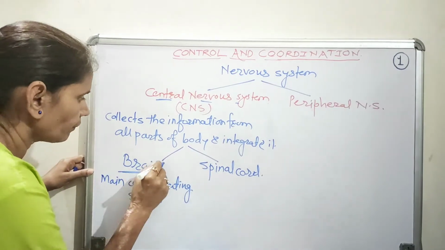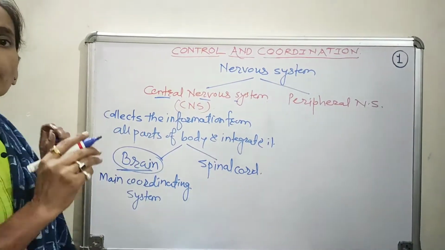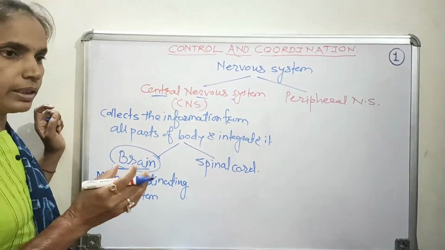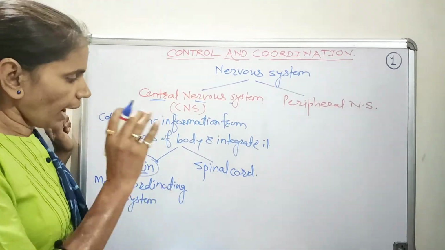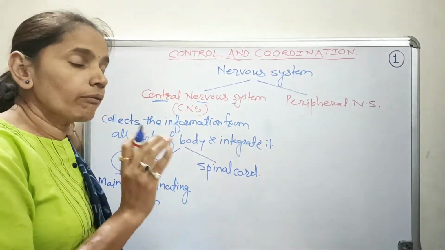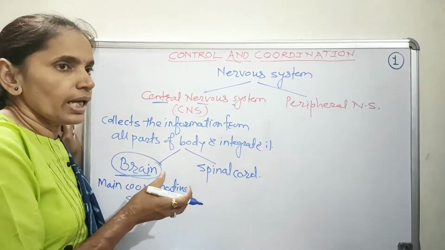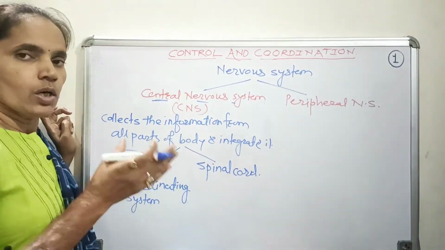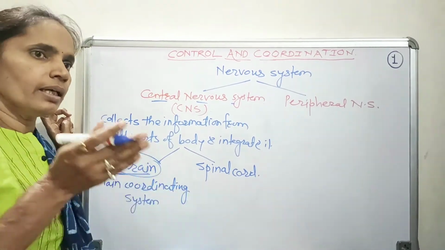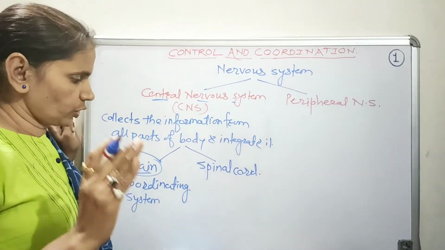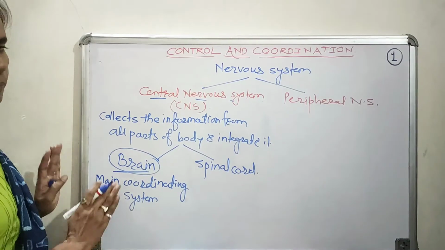As it is a very important organ, the brain is protected in a bony box and kept in a liquid filled balloon so that it functions as a shock absorber. So whatever shocks there are, the brain is protected from them.